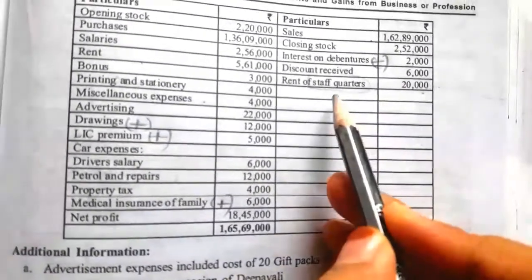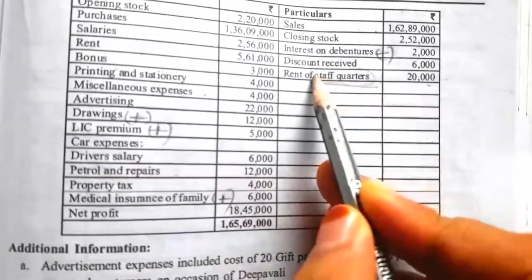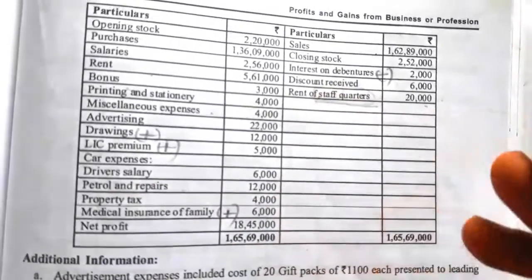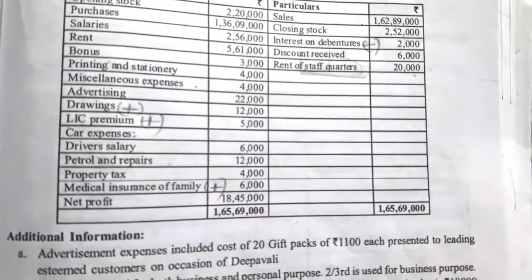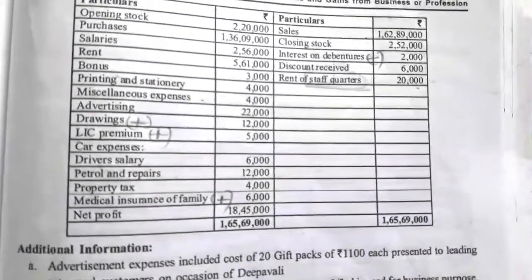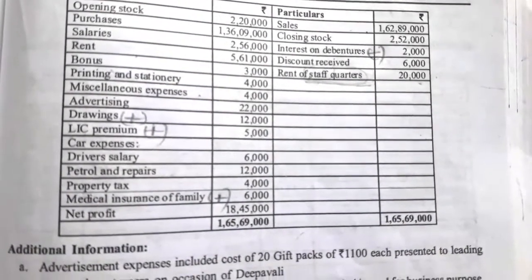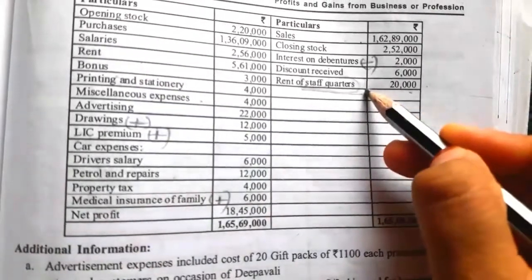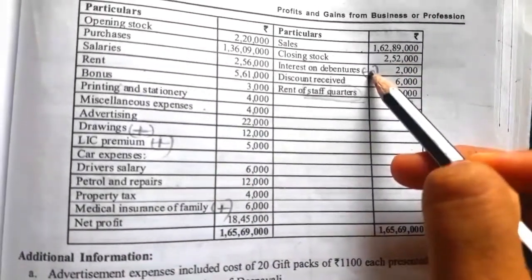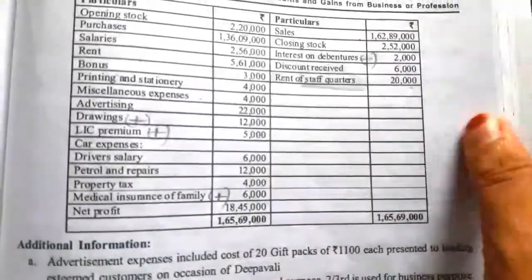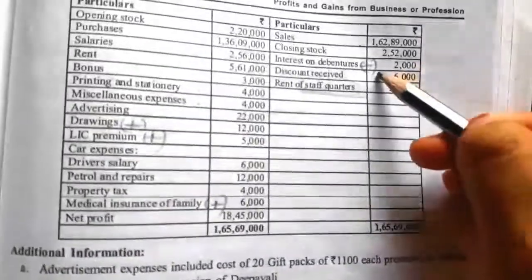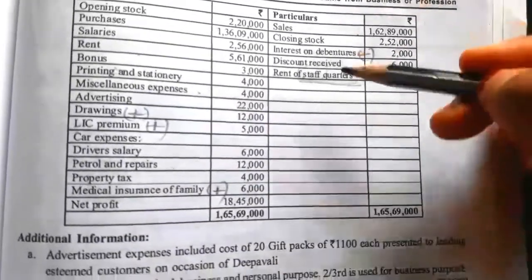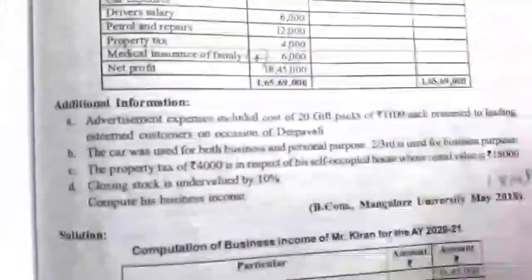Rent of staff quarters, remember, staff means the rental income received from staff or employees who are staying in quarters of a business, so it is taken as a business income, so it should be there on the credit side of profit and loss account. So only interest on debenture is relating to other source, should not be taken here. Here they have asked to compute only the business income, so no need to take other source head here, only one treatment.